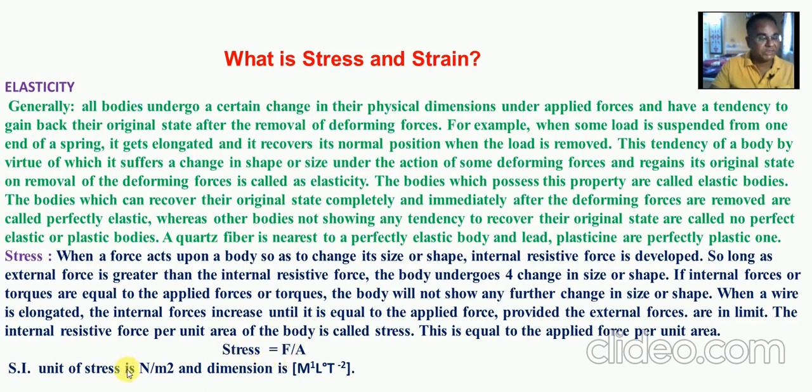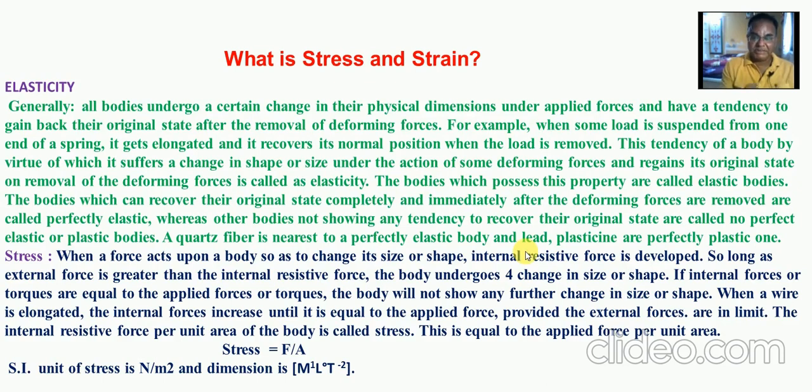The SI unit of stress is Newton per meter square, and its dimensions are M raised to 1, L raised to 0, T raised to minus 2. In the CGS system, dynes per centimeter square is the unit of stress.